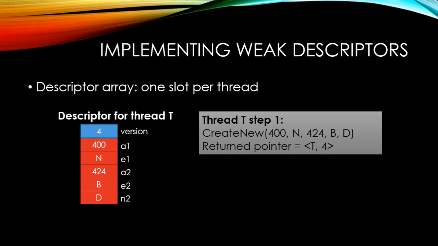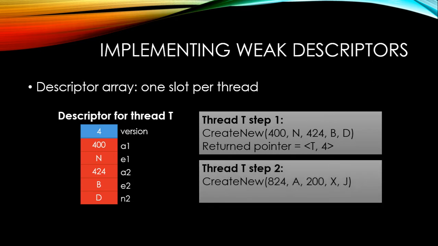Now if thread T creates a new descriptor, if it calls create new again, it'll increment the version number from 4 to 5 when it starts initializing, and now that it's been changed from 4 to 5, version 4 of the descriptor is invalid. So any accesses to this descriptor that follow the pointer T, 4 are going to look at this version and see, hey, it doesn't match. We can't access this, just return nil. And there's a little bit of care to be taken in the write field and cast field operations to make sure that they don't actually change any fields of this descriptor if the version number doesn't match what they expect. And that's discussed in full detail in the paper.